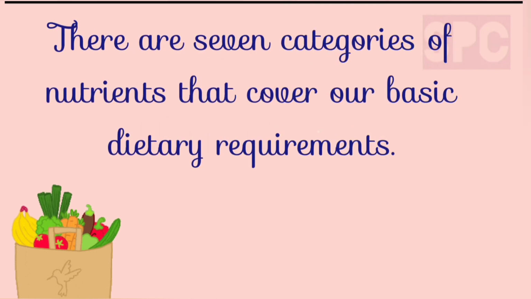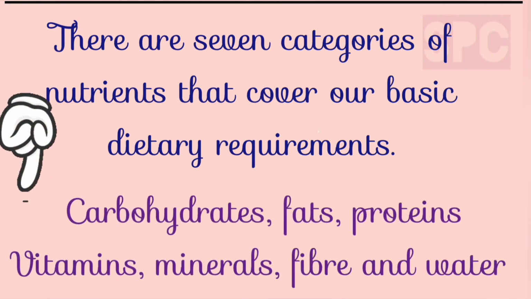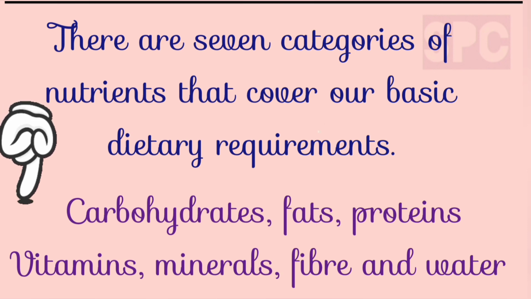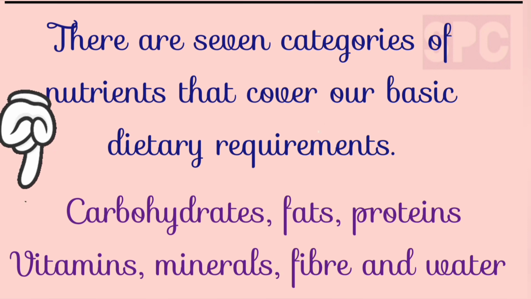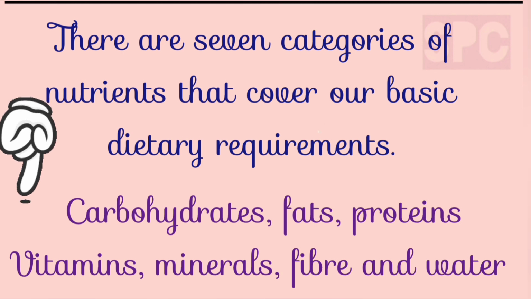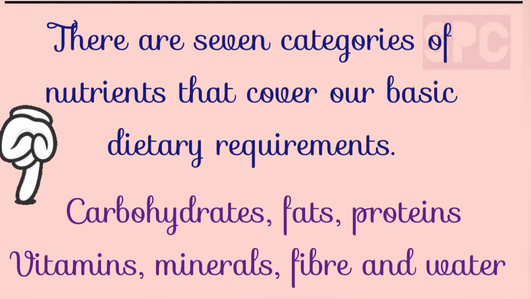There are 7 categories of nutrients that cover our basic dietary requirements, and these are carbohydrates, fats, proteins, vitamins, minerals, fiber and water. Now let's understand about these different types of nutrients in detail, as why do we need them and what are the food items in which they are found.